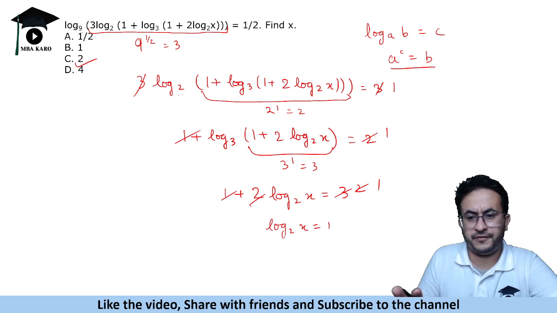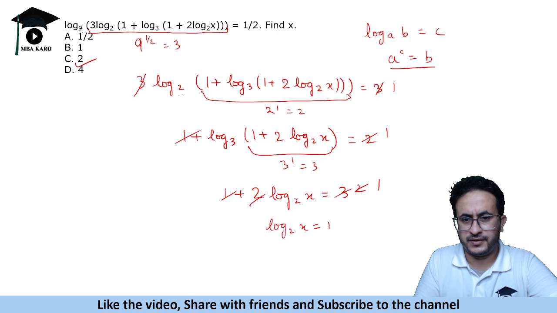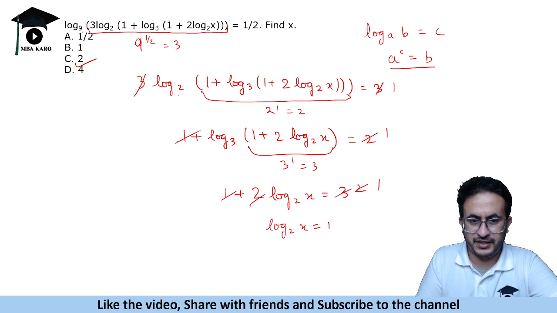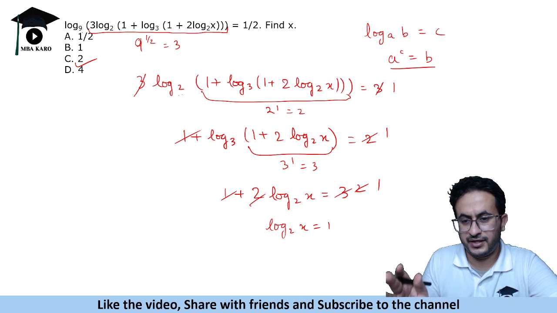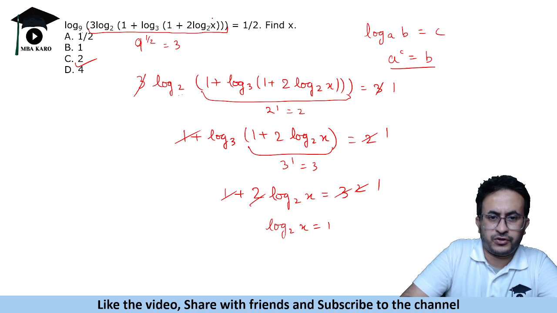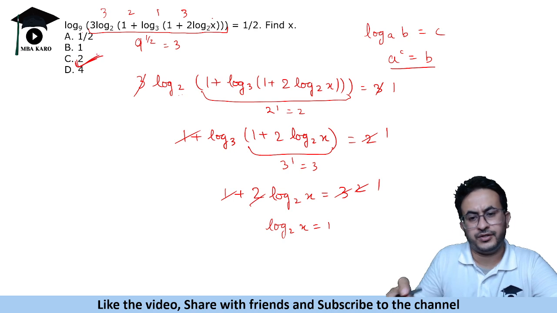So just to confirm, right, because we did a lot of cutting directly, like instead of division writing an extra step, I cut directly, so I'll verify it. So log 2x is 1, so 1 plus 1, 1 into 2 is 2, 2 plus 1 is 3, log 3 is 1, 1 plus 1 is 2. Okay, log 2 is 1 and into 3 is 3, log 9 3 is 1 by 2, so it matches. So the answer is 2.